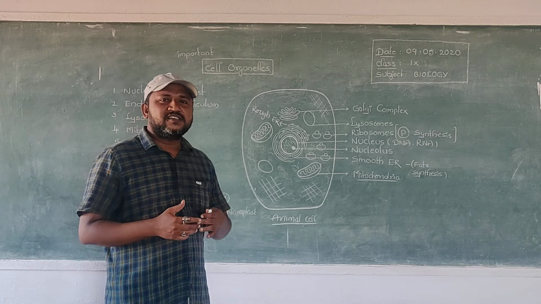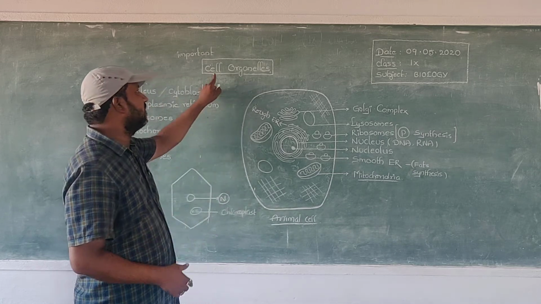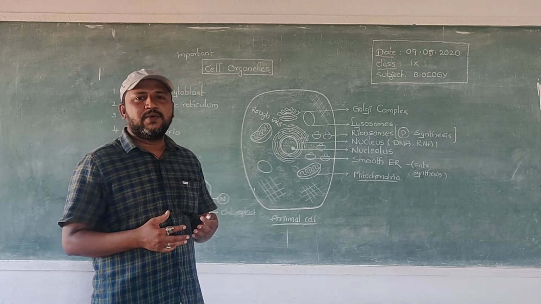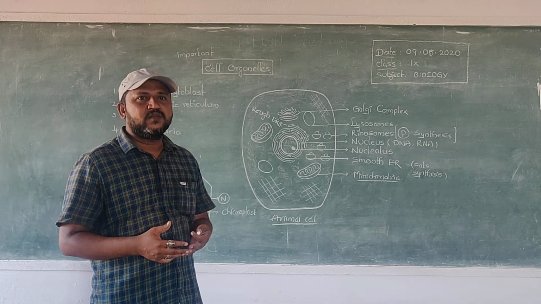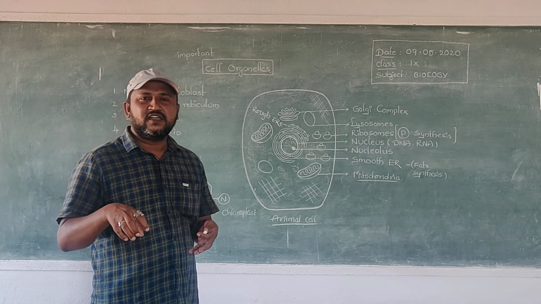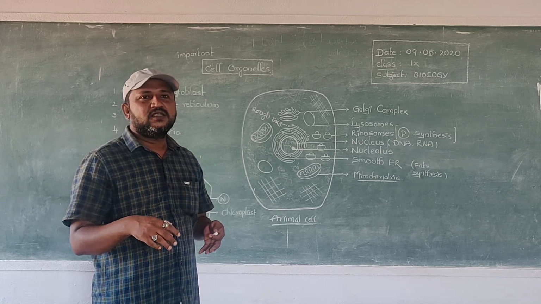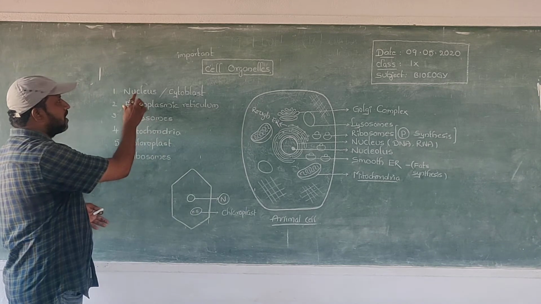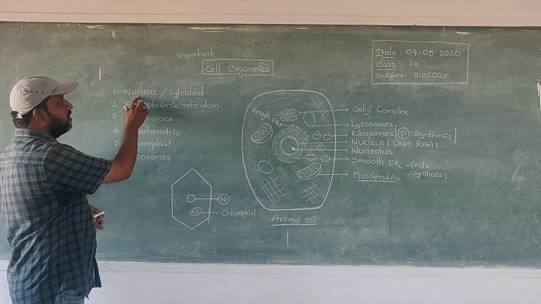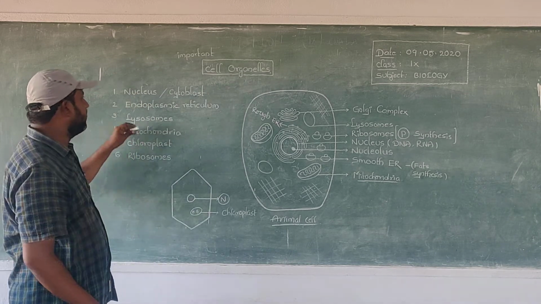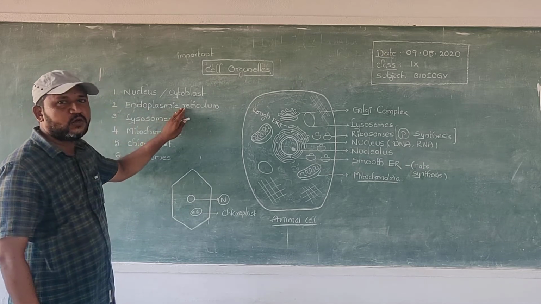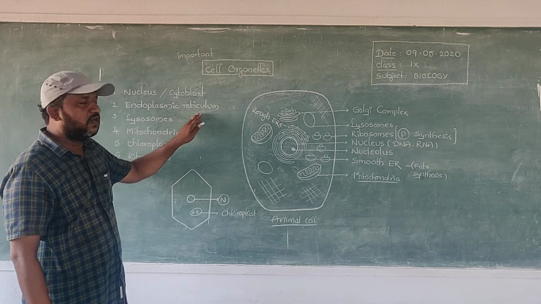Now we will discuss cell organelles. This is otherwise called cell parts. Some parts are present within the cell. These organelles are called, especially: nucleus. Second one, endoplasmic reticulum, otherwise known as ER.